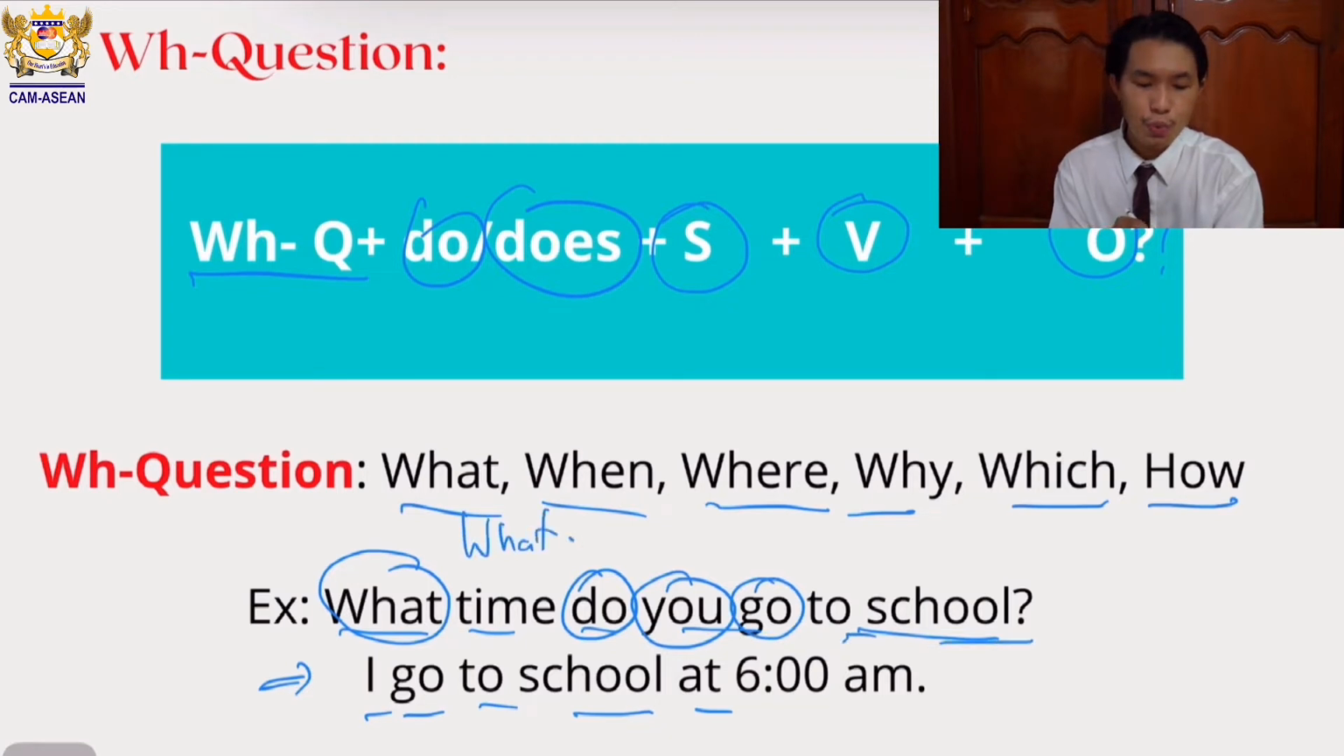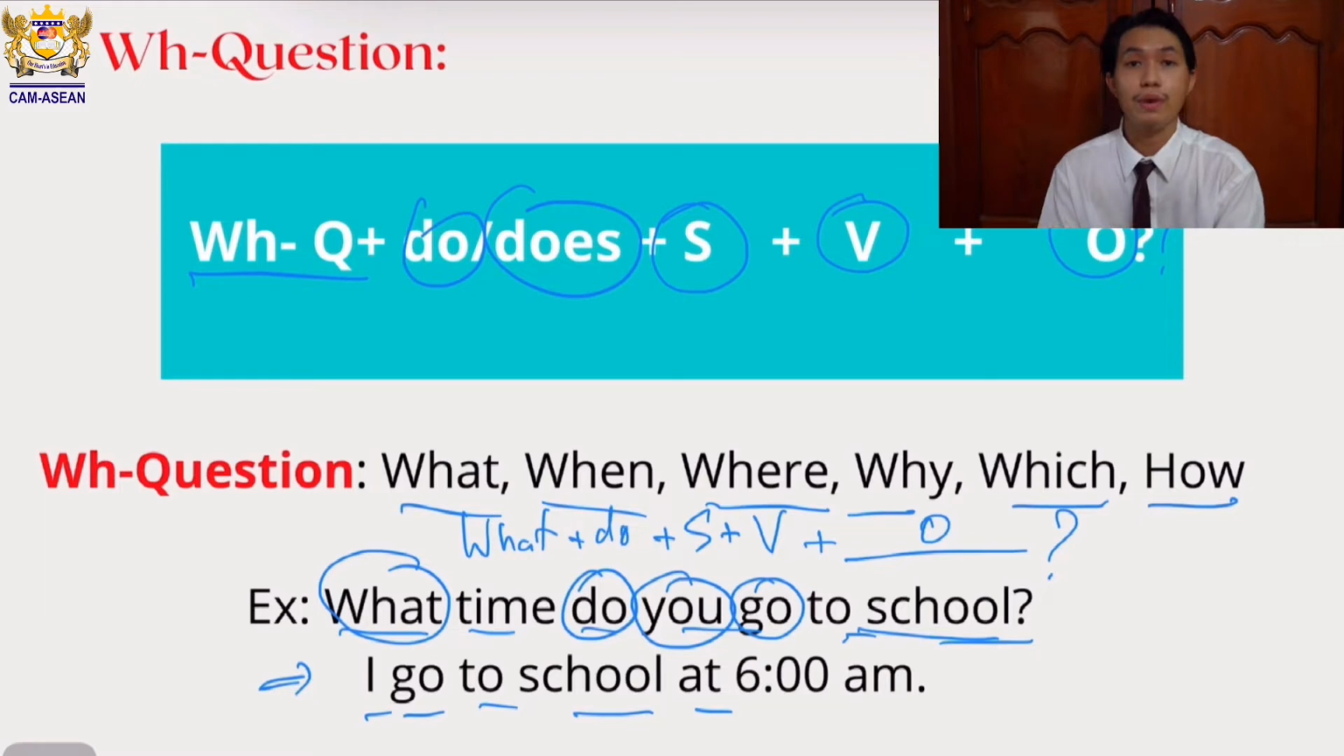So I use what followed by time. Do you go to school? So what followed by do, followed by the subject, which is you, followed by the verb go, and then continue with the object and question mark, see?